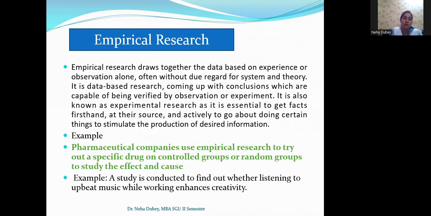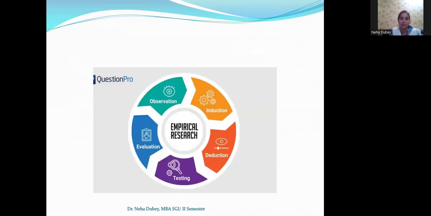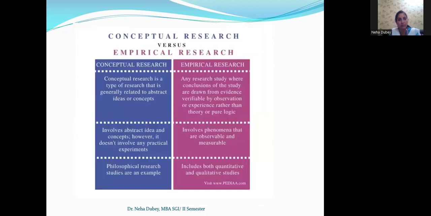Or here is another example: a study is conducted to find out whether listening to upbeat music while working enhances creativity or not. So what is it? It is experience-based learning or experimental research, where one gives certain conditions and checks what the result is. Empirical research is done in a certain way: observation, then induction, deduction, testing, and evaluation.